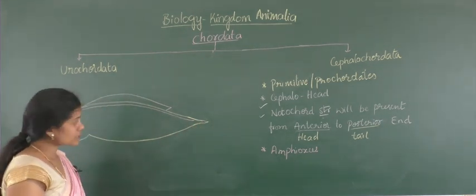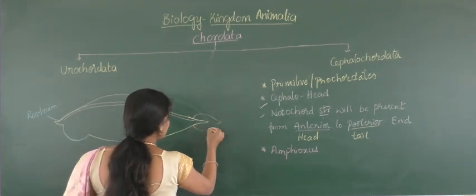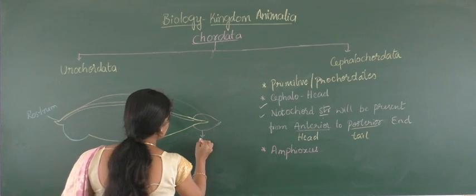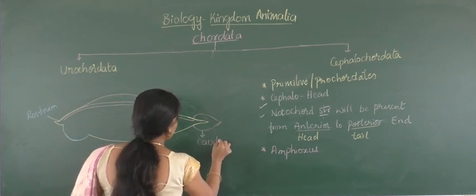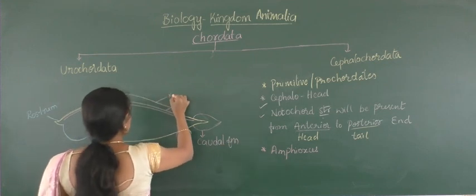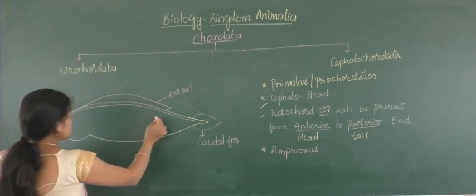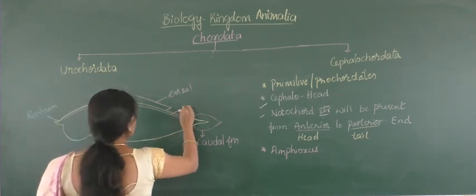This end structure has one more fin called the caudal fin. This is the caudal fin, this is the dorsal fin, and this is considered the notochord.